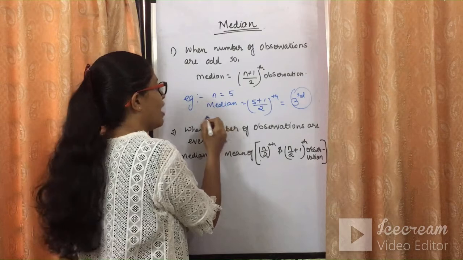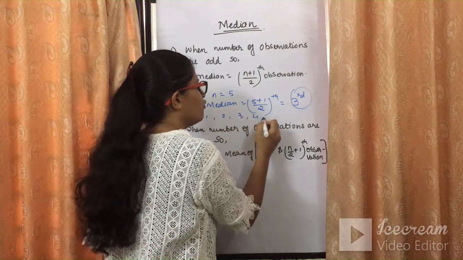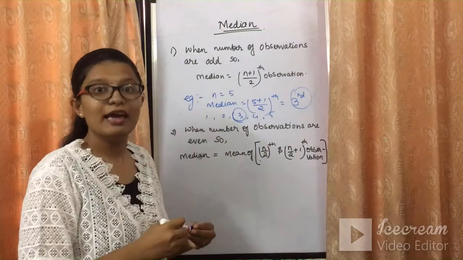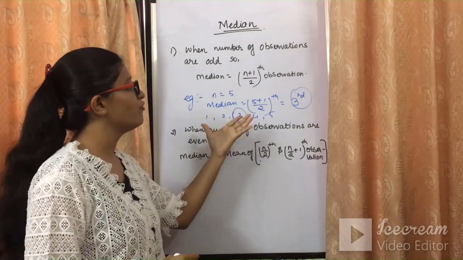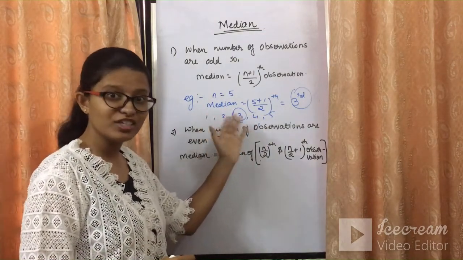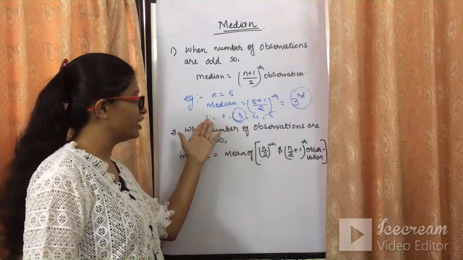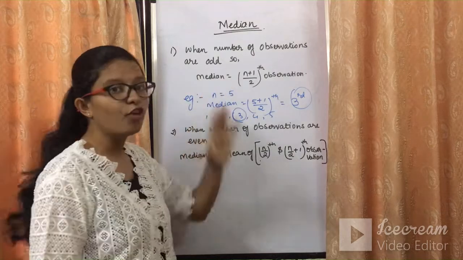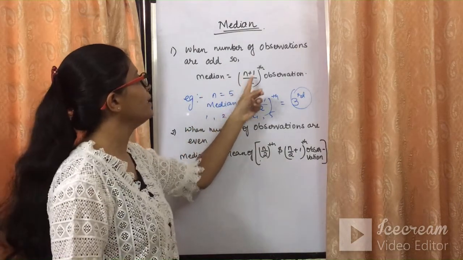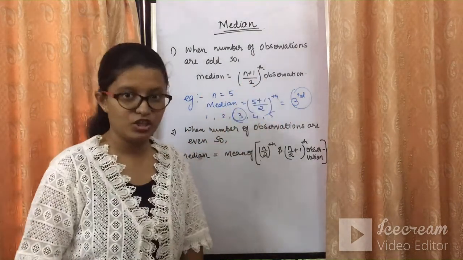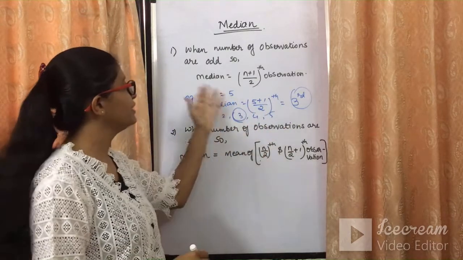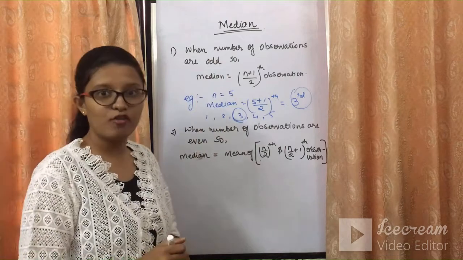For example, we have 1, 2, 3, 4, 5. So this would be the observation. As you can see, this is the term which divides the observations into exactly two halves. You get two numbers on this side and two numbers on that side. That is why the median formula for odd observations is (n plus 1) upon 2th observation. So this is the formula and this is the example, which must make it clear why we take this formula for an odd number of observations.